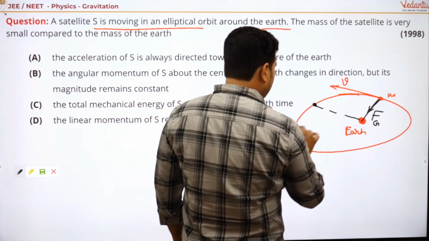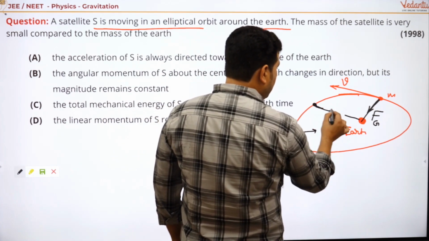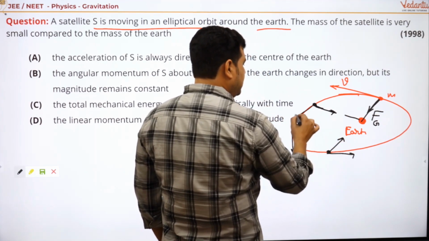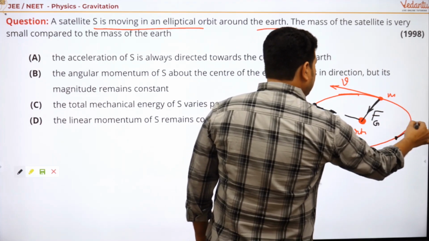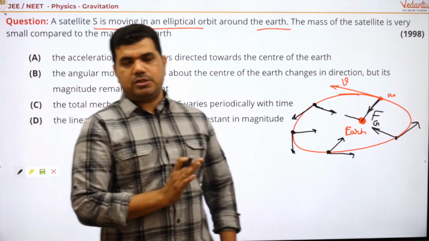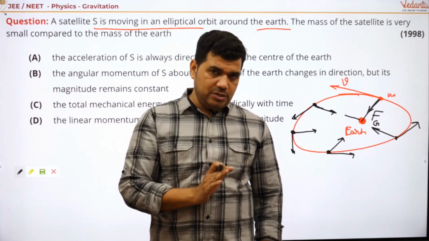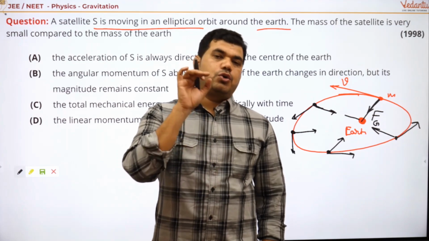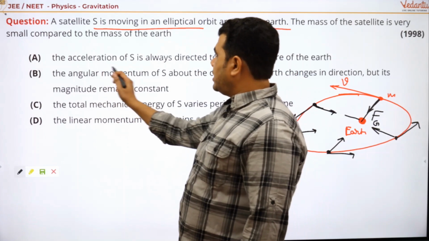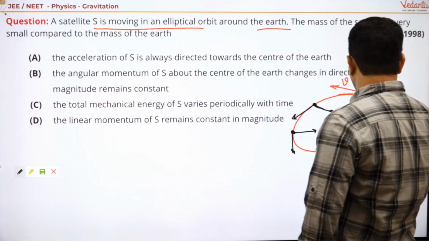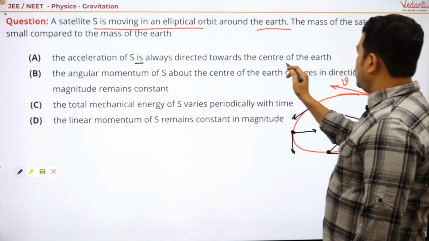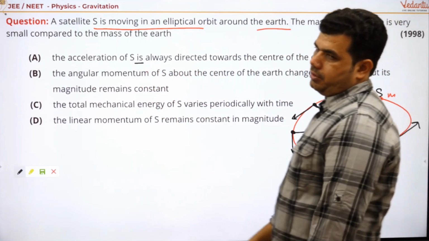Wherever it is, the force is always directed towards the Earth. Velocity may be like this, maybe like this, maybe like this. When it is at this position, again the force is like this. Okay, so the force is always right towards the Earth. So the first option is acceleration of S. S is the satellite. Acceleration of S is always directed towards the center of Earth.